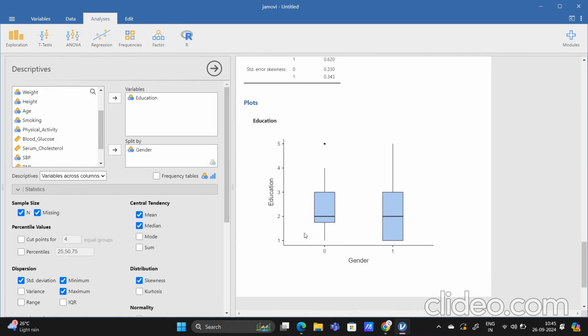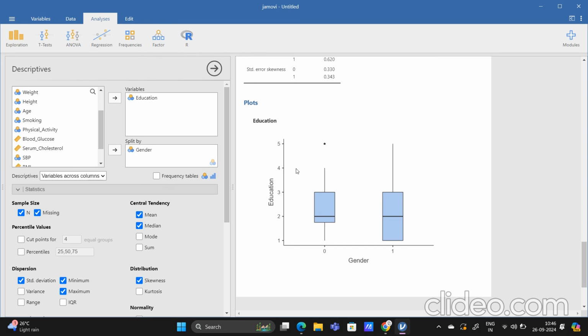That means most of the education is from the level of 2, probably higher secondary, to graduation. And in case of males, the Q1 is starting from the initial level, obviously probably secondary level of education, and it is going up to higher secondary or graduation level, the Q3.